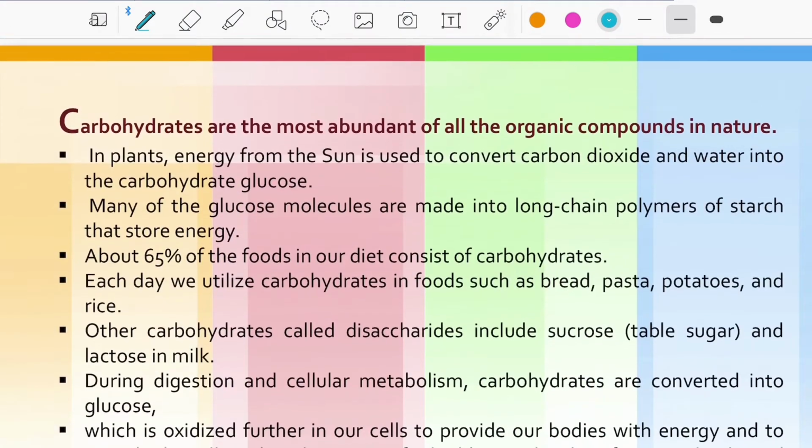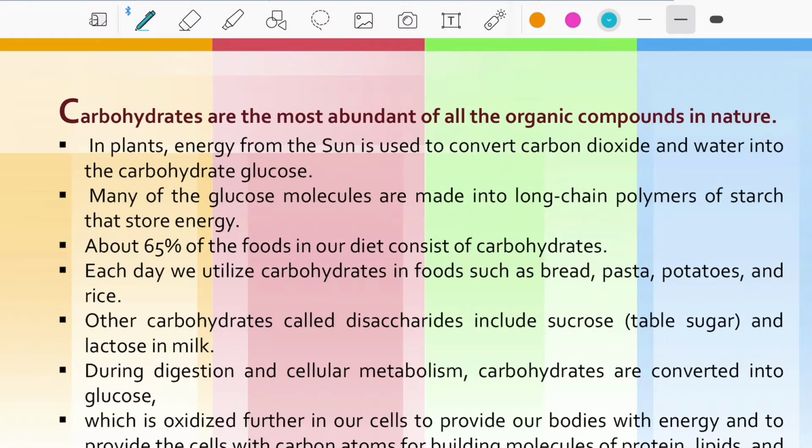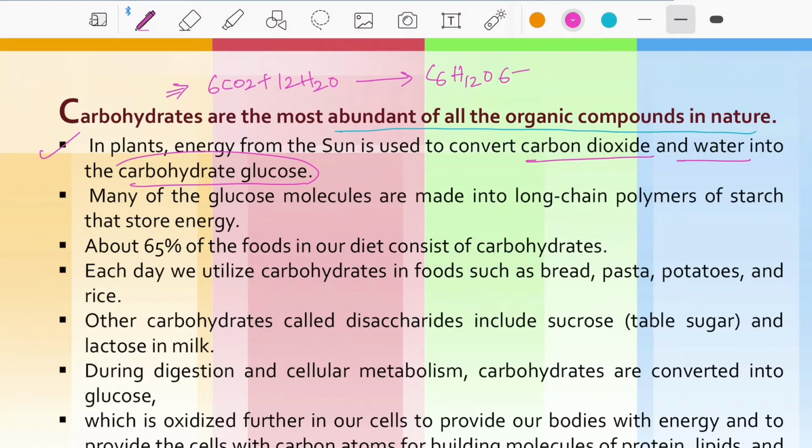Next we go into some details of carbohydrates. Let us introduce carbohydrates. Carbohydrates are the most abundant of all organic compounds in nature. In plants, energy from the sun is used to convert carbon dioxide and water into the carbohydrate glucose. The familiar reaction is 6CO2 plus 12H2O gives C6H12O6 plus 6H2O plus 6 molecules of O2 released to the air.